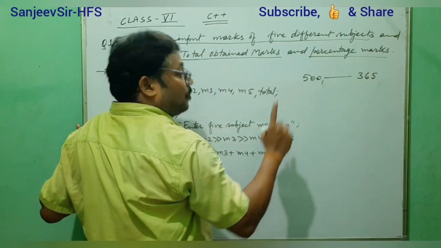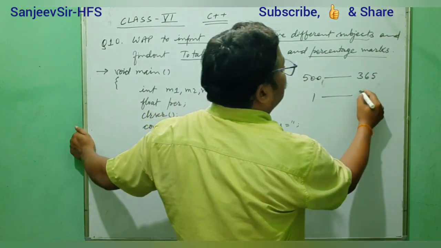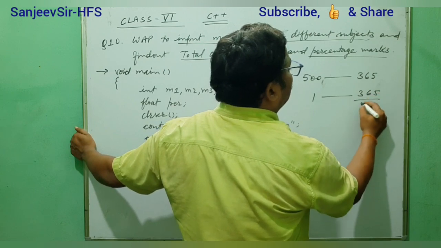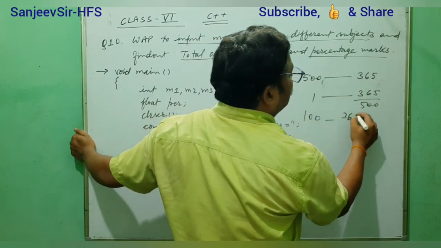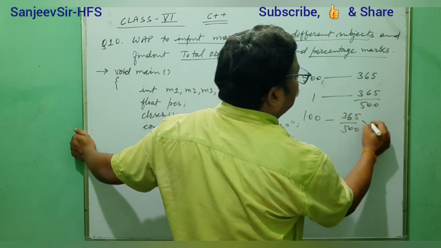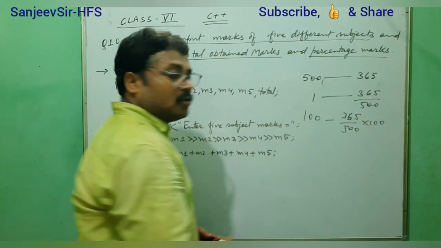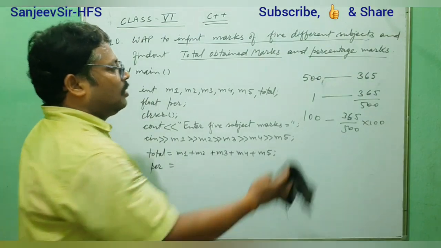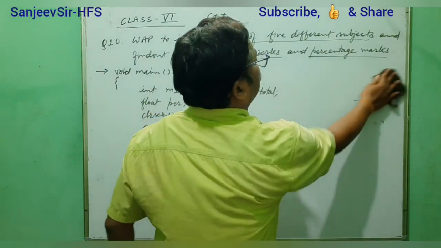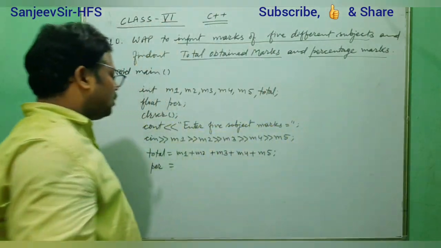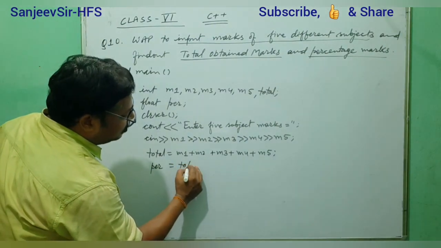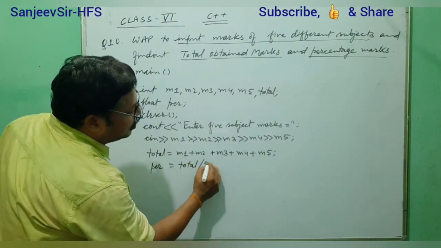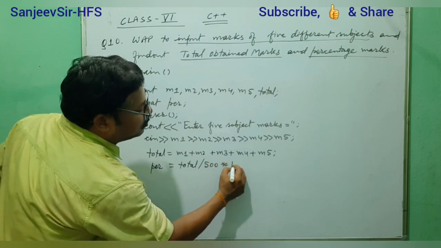Okay, for percentage marks we have to write 365 by 500, that means 365 by 500 into 100. Okay, so we will write that one. Understood? I have written this earlier also. So here you will write total by 500 into 100.